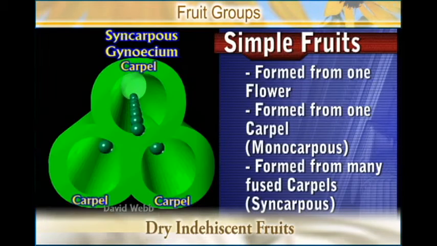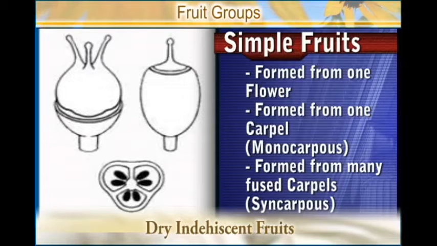It can also have several fused carpels. The fruit may have come from several fused carpels, and if the fruit came from several fused carpels, then we refer to it as syncarpous. If it came from one carpel, then we call it monocarpous. That is the simple fruit.